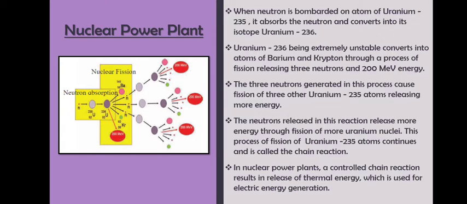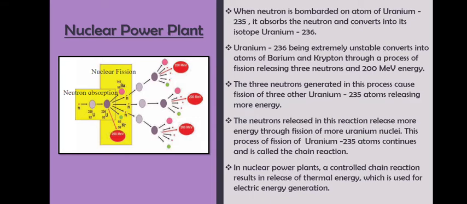This uranium 236 has a very unstable nucleus which breaks and forms two different atoms, that is barium and krypton. During this process, it releases 3 neutrons which will again do the same process by attacking 3 different uranium 235 atoms. Since this reaction continues, it is called a chain reaction.